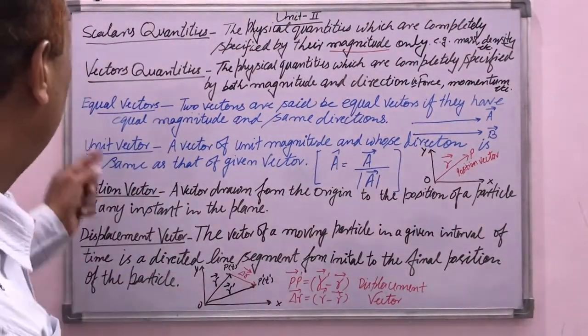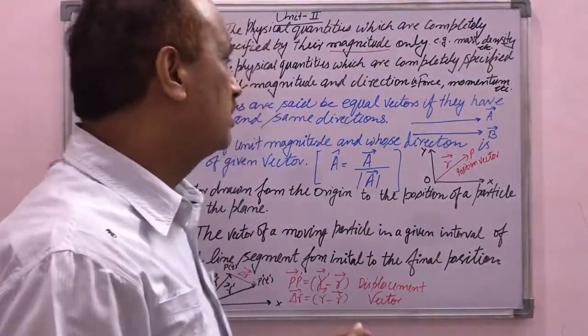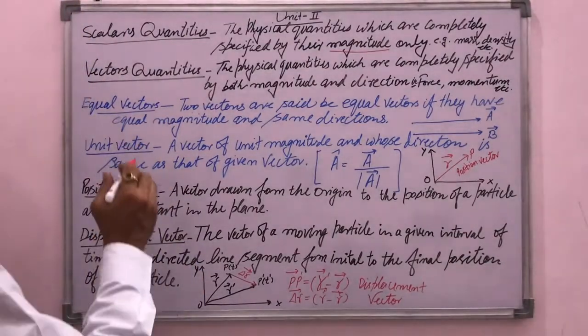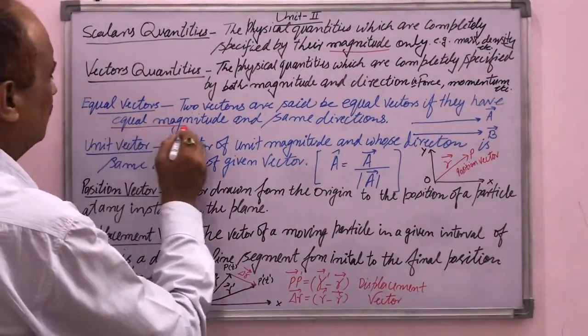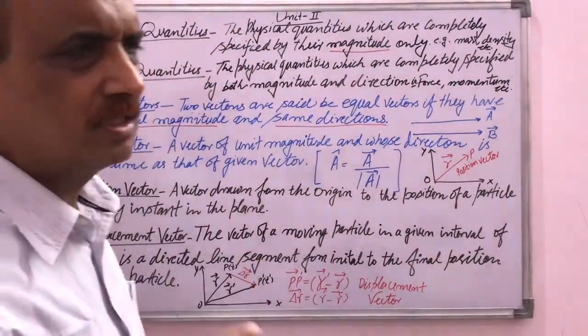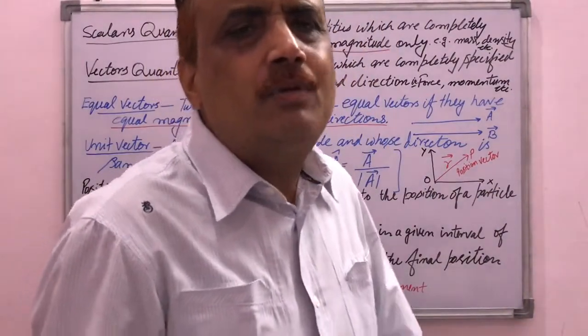And first is equal vectors. Two vectors are said to be equal vectors if they have equal magnitude and the same direction. Equal magnitude and same direction, such vectors are known as equal vectors. So this is the equality of vectors.